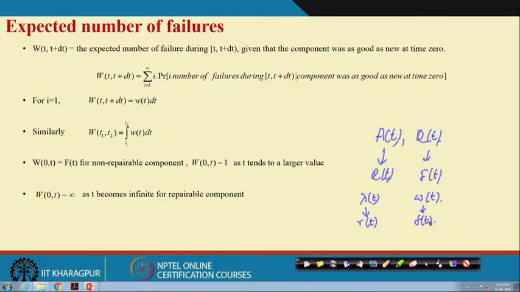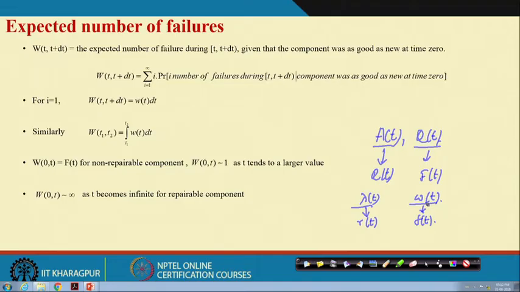With the example we have seen how the computation is possible, but the computation of availability, unavailability, and these intensities I will give you after one or two minutes.